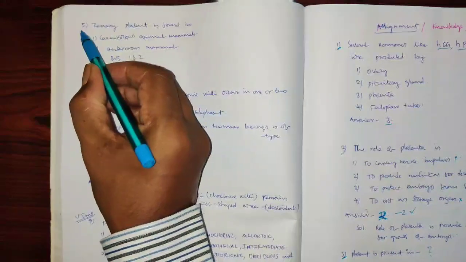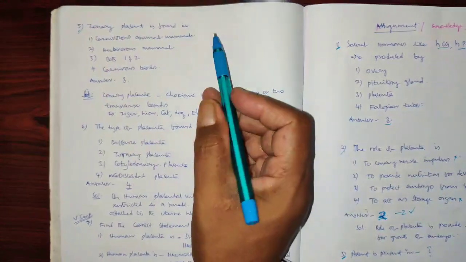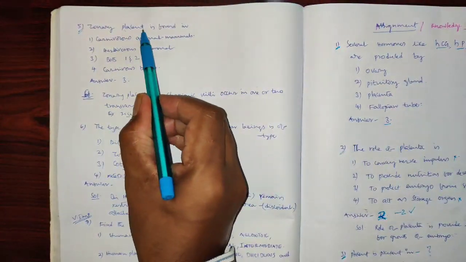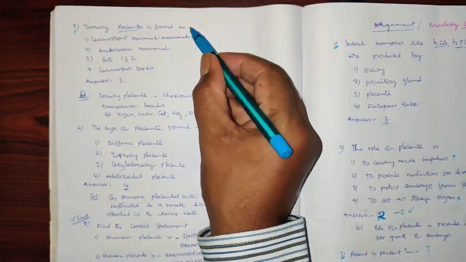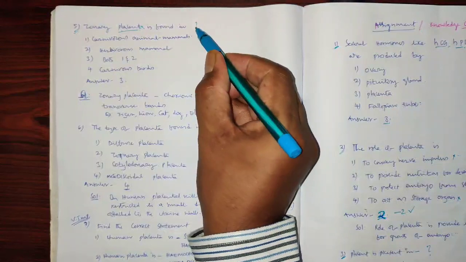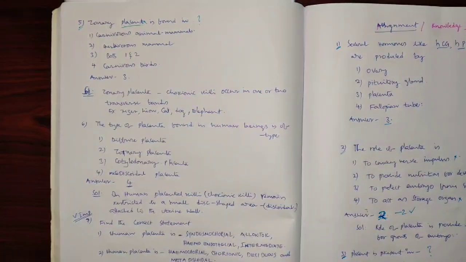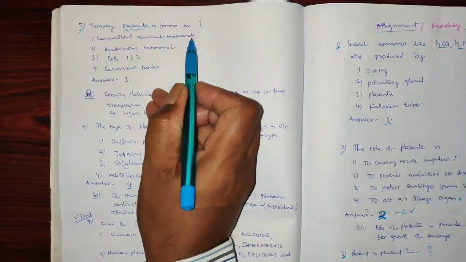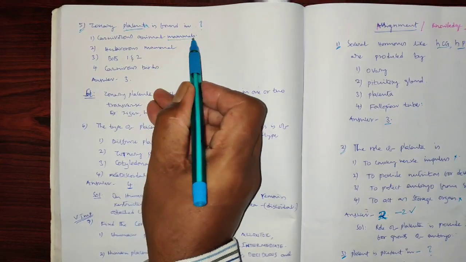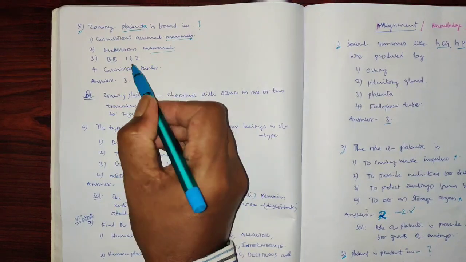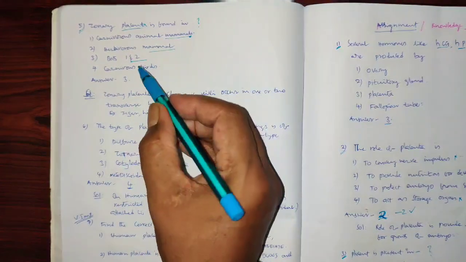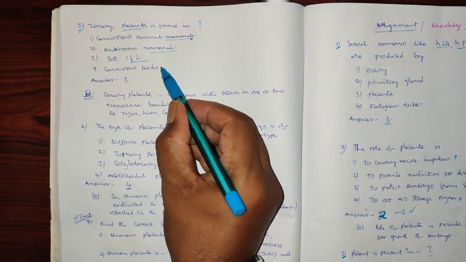Let's now see one more question. Zonary placenta is found in which animals? Carnivorous mammals, herbivorous mammals, both 1 and 2, or carnivorous birds.